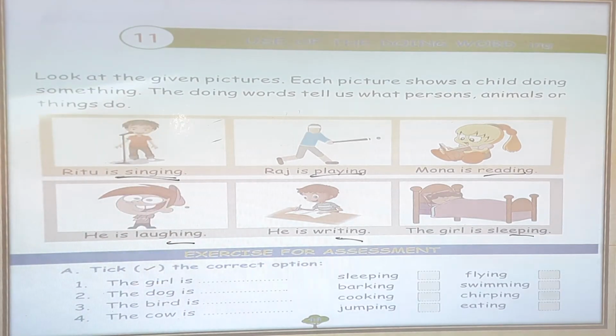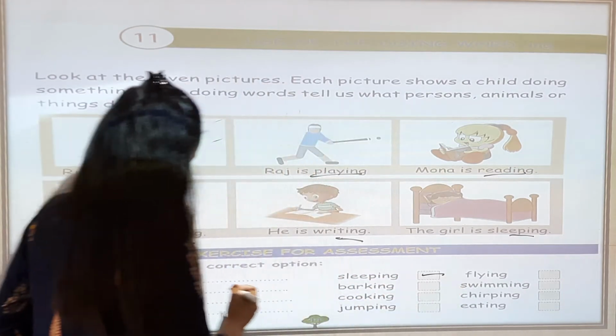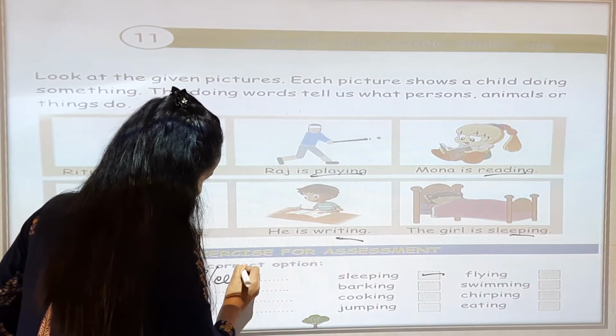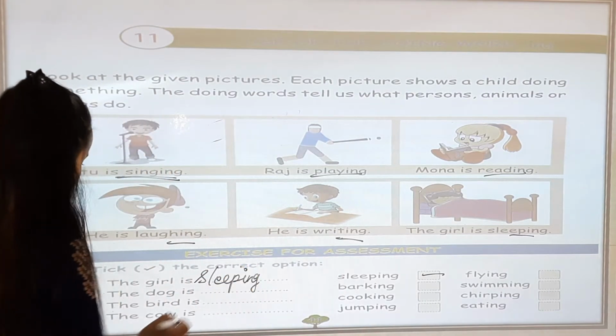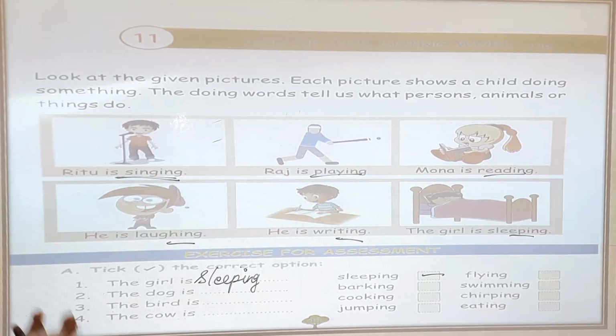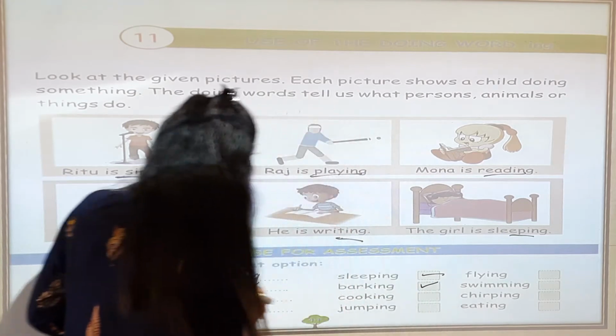For example, you can see exercise for assignment. Take the correct option. The girl is sleeping or flying. The girl is sleeping. The dog is barking or swimming. कुत्ता का काम क्या होता है? भौंकना. So dog is barking.